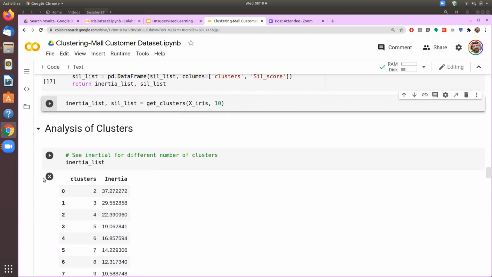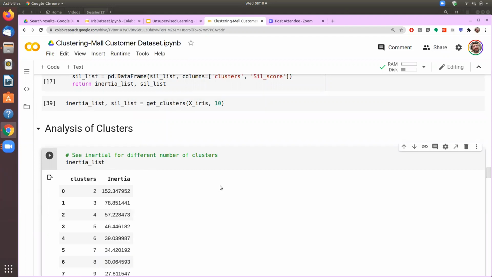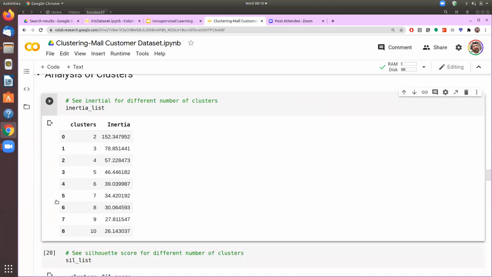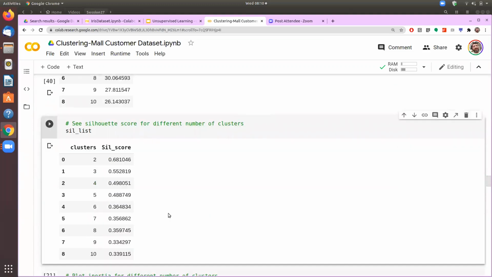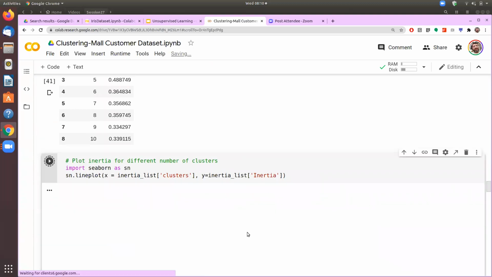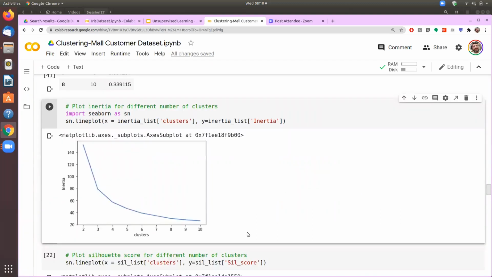So having done this, we can do the analysis of that. As you can see, on the iris data set, these are the inertia values as we create 2 or 3 or 4 different clusters out of that data set. Then we can get the silhouette score for the iris data set. We can plot this, and as we plot this, we see that the elbow formation is happening at 3. So possibly 3 is the best number of clusters to have.